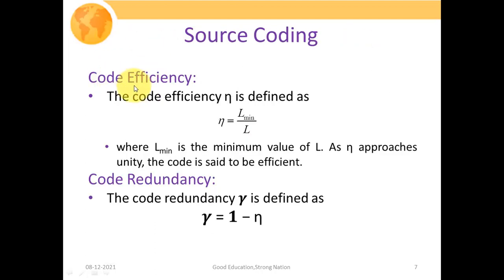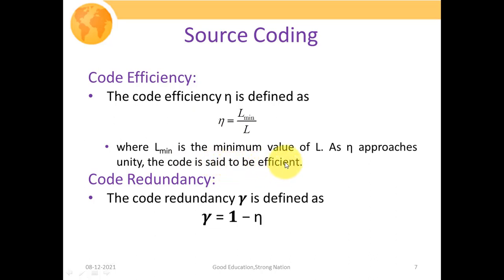So the next point is code efficiency. The code efficiency, denoted with the symbol neta, is defined as the ratio of L minimum to L, where L minimum is the minimum value of code length. When neta approaches unity, the code is said to be efficient.